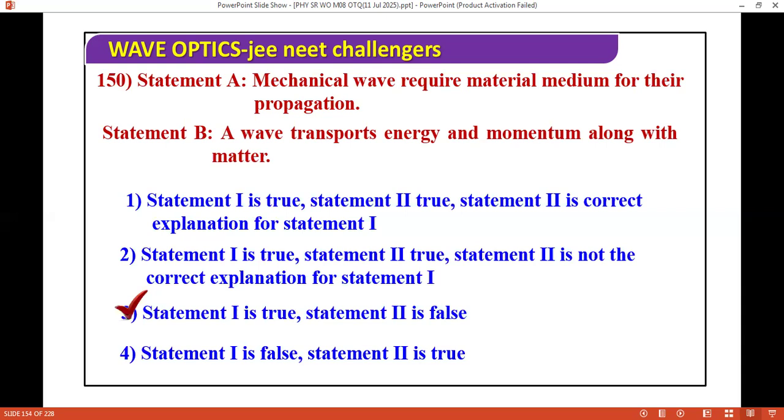In electromagnetic waves, if you study there, you study about momentum, momentum after reflection. But here we are talking about transporting momentum along with matter. That's why this point is wrong. So next point, I'm moving ahead.